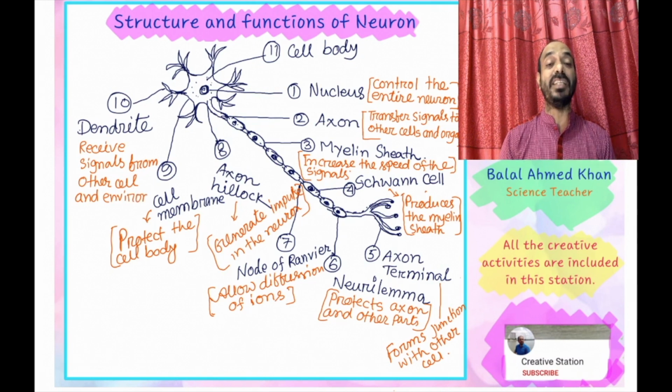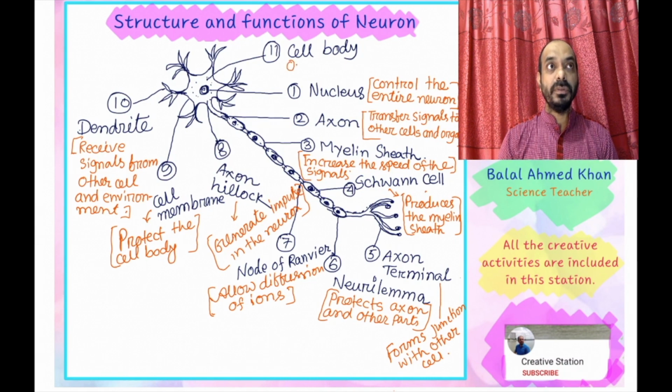If it is a sensory cell, it receives impulses from the environment with the help of the 5 sensory organs. So the main function of the dendrite is to receive signals from other cells and the environment.